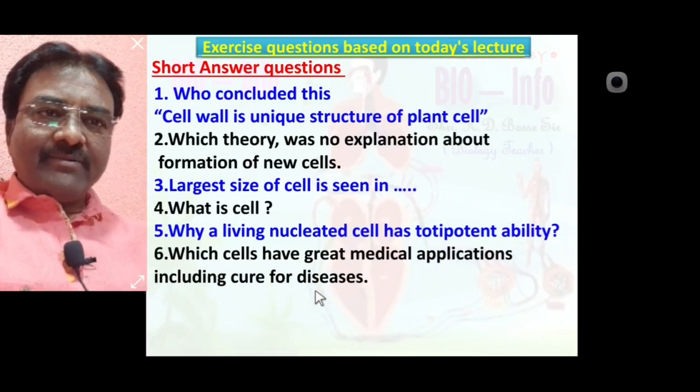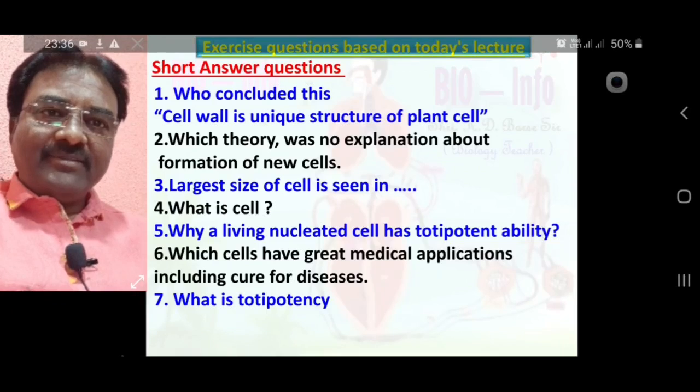Which cell have great medical application including cure for diseases? Embryonic stem cell have great medical application including cure of diseases. Next, number 7. What is totipotency?